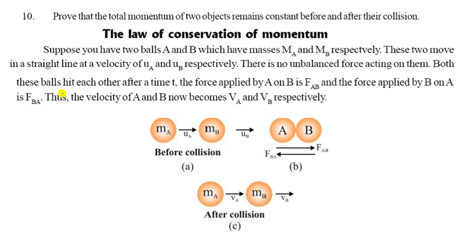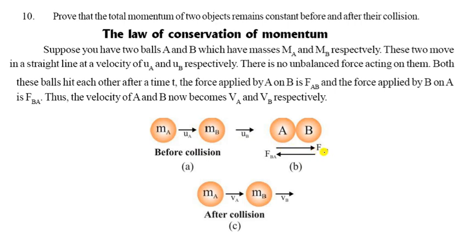Next topic, the question is also here, the 10th question. Prove that the total momentum of two objects remains constant before and after the collision. So it is the derivation of this question, the law of conservation of momentum. So you can say, this is how we can prove it.